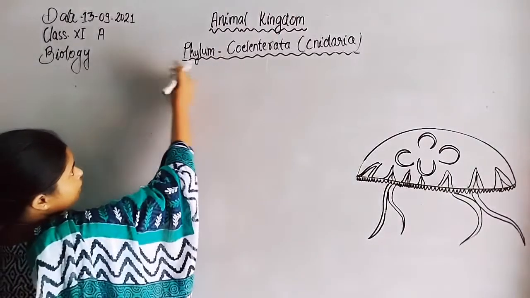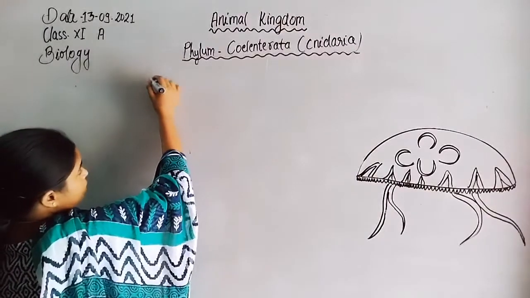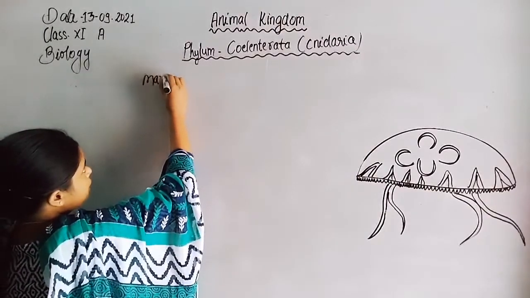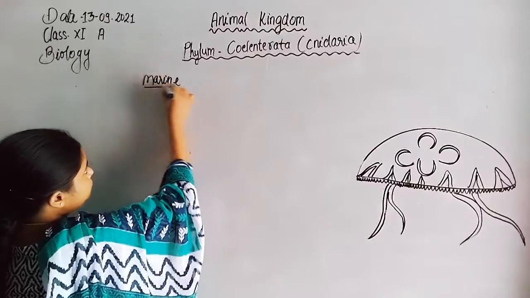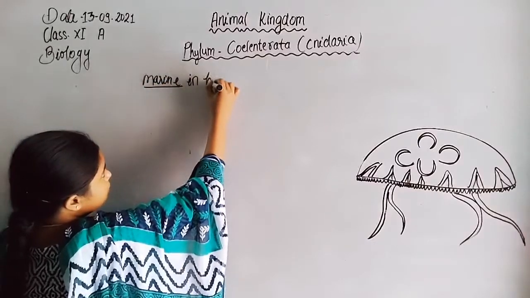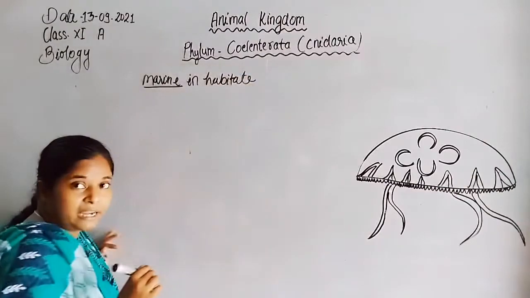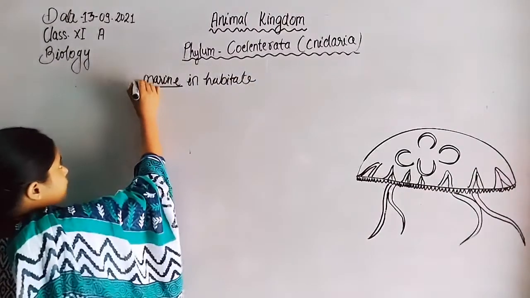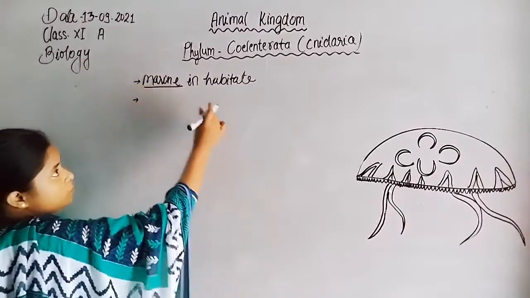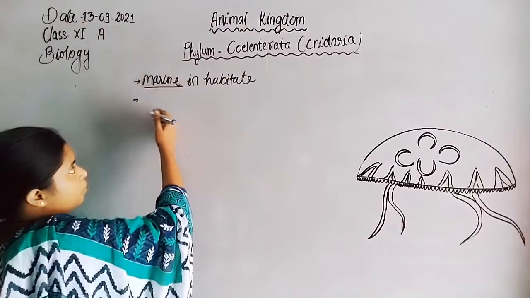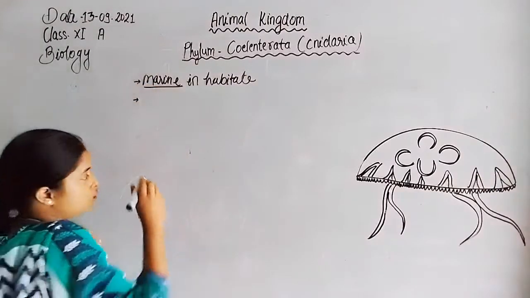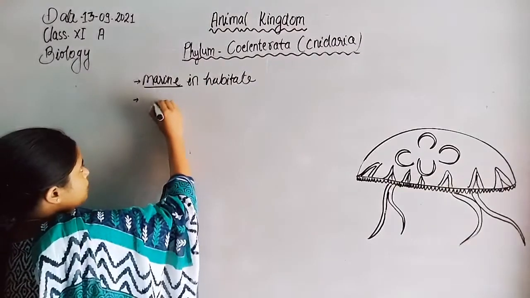So the Coelenterates are marine inhabitants. Another characteristic feature is cnidaria. Why are they known as Cnidarians? Because they have cnidoblasts.